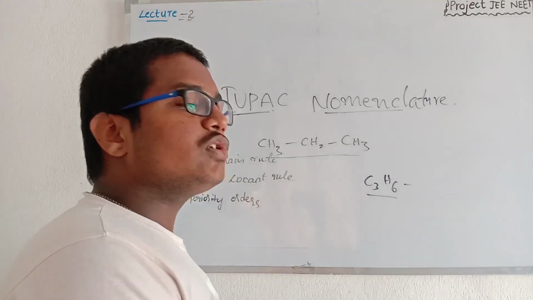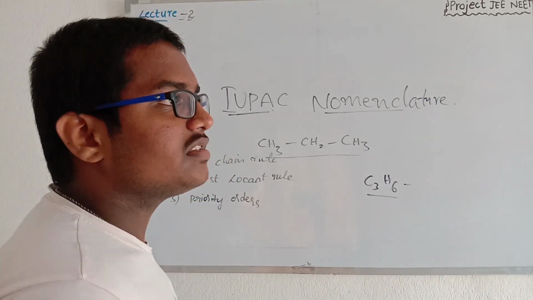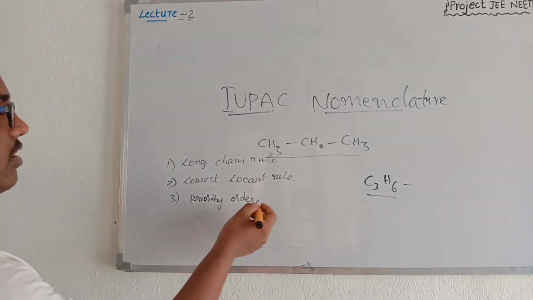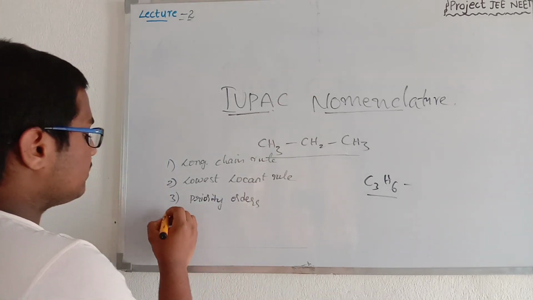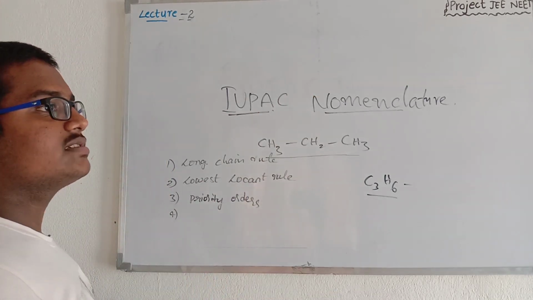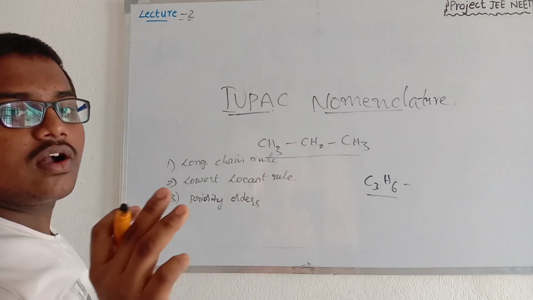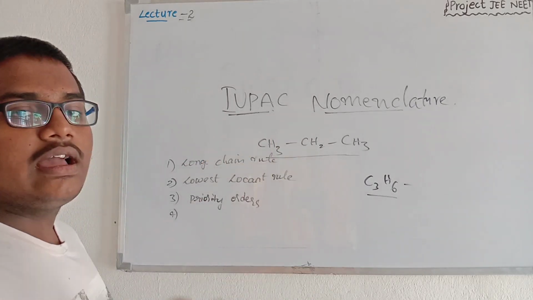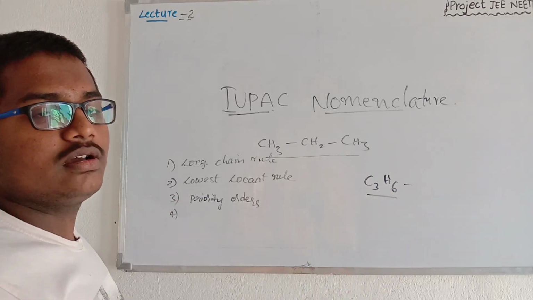What is the main role of the functional group in organic compounds? How many types of functional groups are there? What are they, with examples? The priority order of those functional groups will be discussed successively, and then finally we discuss the whole concept of how the rules will be applied on one compound, and then the name of the compound will be the output.